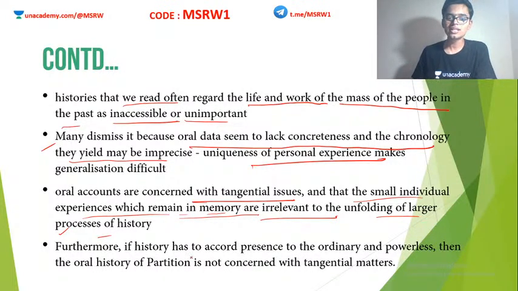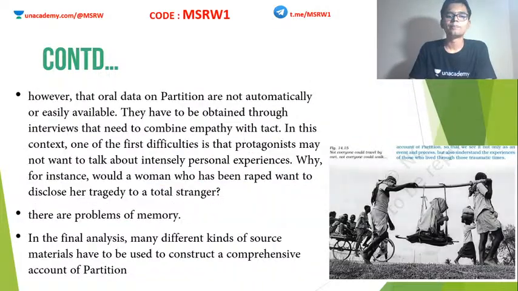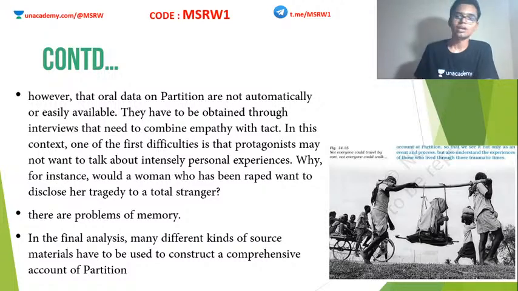Furthermore, if history has to accord presence to the ordinary and powerless, then the oral history of partition is not concerned with tangential matter. So basically, historians often did not want to rely too much on oral traditions, but later on we see that many historians actually tried to look into these oral traditions to get more in-depth, hands-on exposure to what happened around this time period. Okay, so last slide for the day.